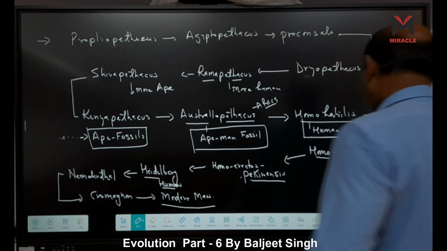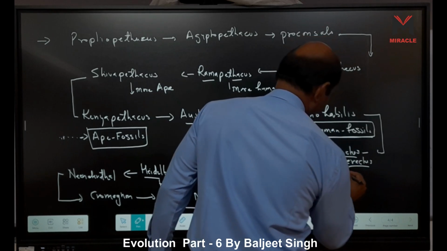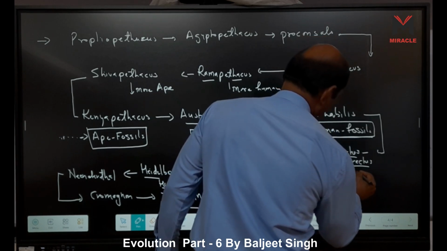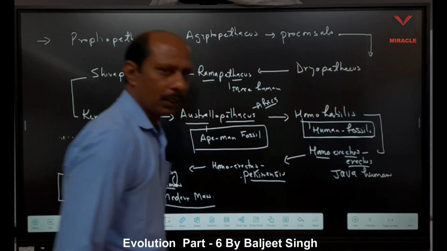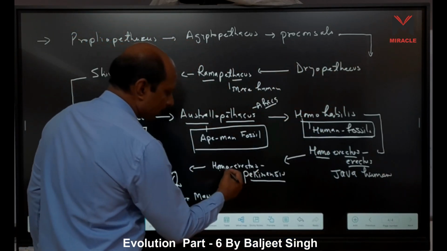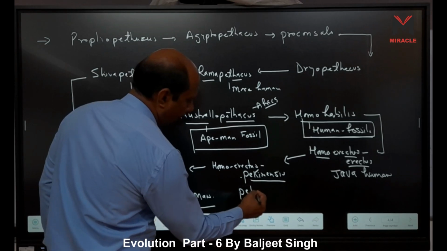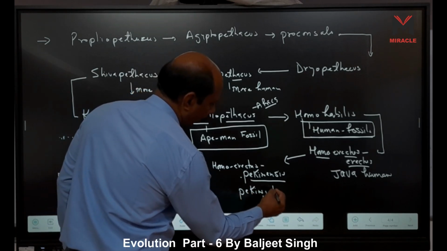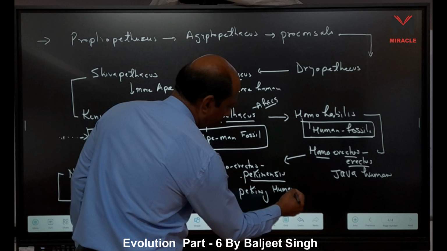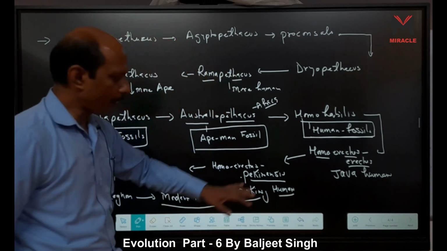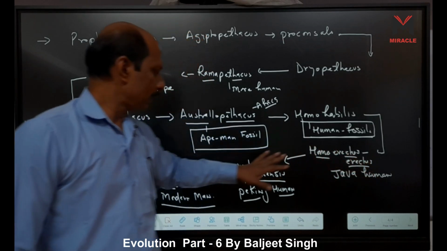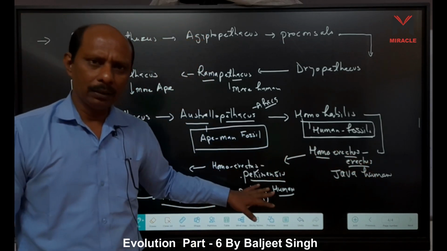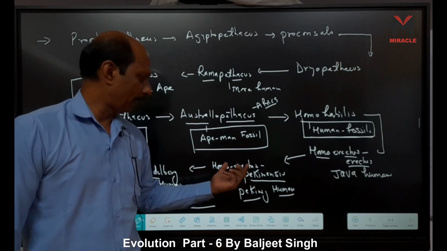Homo erectus is also called Java human. Homo erectus pekinensis is called Peking man, Peking human, because it is obtained from Peking, China, while the other one is obtained from Java, right?